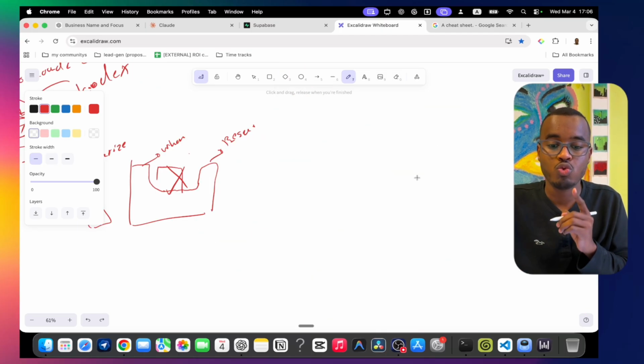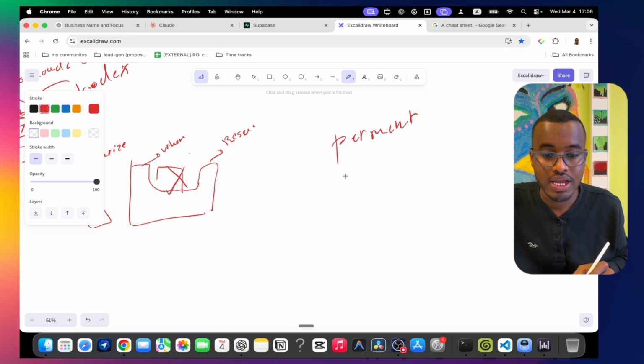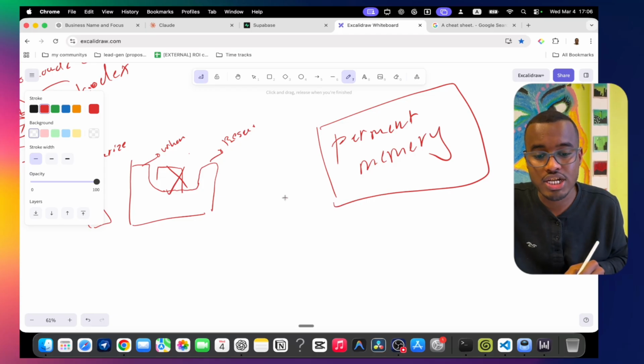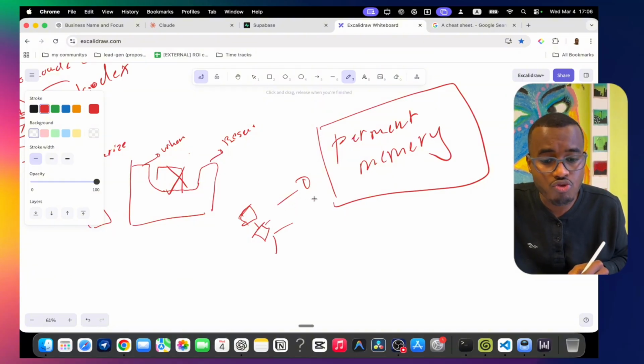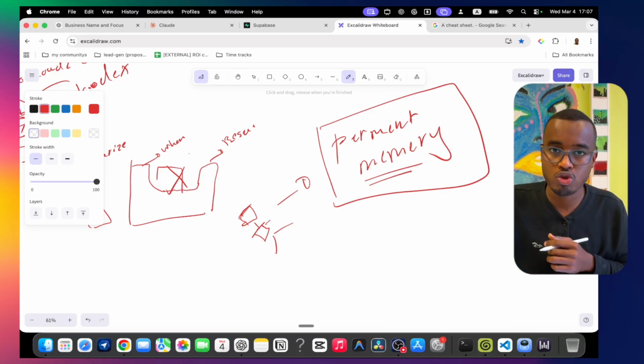The problem is not that the AI is dumb. The problem is we do not have a permanent, central memory that any AI agent can just plug into. Any AI agent we use can just plug in this context and get really enriched, relevant data from that memory. That is what we're going to build today.